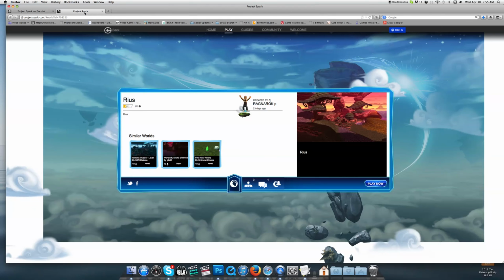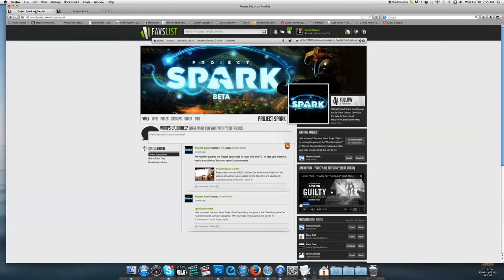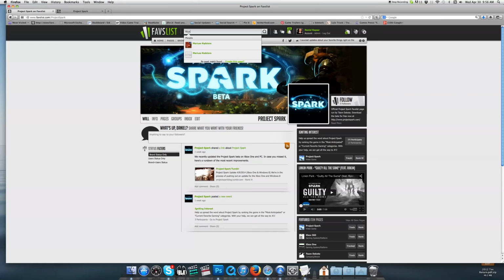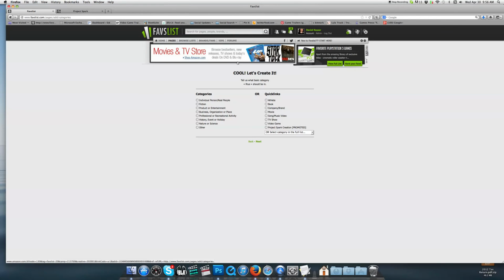We already have a ton of Project Spark games in the database for you to interact with, but if you want to add your own project, this is how you're going to do it. So basically, on Favslist, you could just type the name of the game or game world or creation right into the top of the search bar. If it's not already created, you'll see the ability to create this page. So we're going to click Create this page, and you'll notice that we do have a Project Spark creation quick link right here. So all you're going to need to do is click that right there.